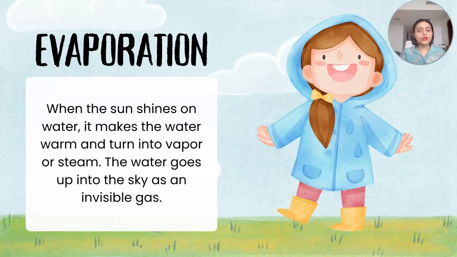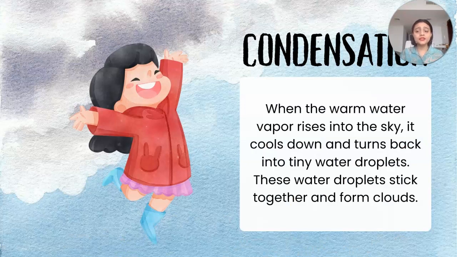So now evaporation, we already know, is the water changing to vapors. Condensation: when the water vapor rises into the sky, it cools down. Okay. And then the collection of these water droplets will form the clouds. This is known as condensation.